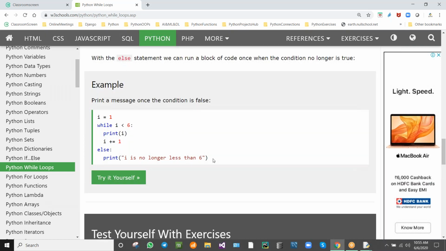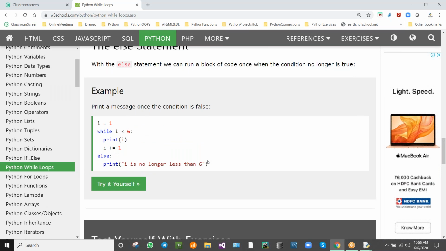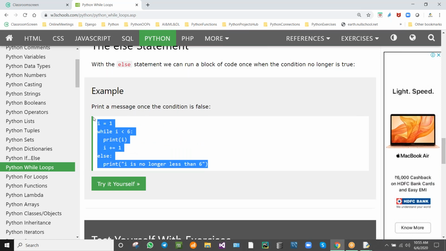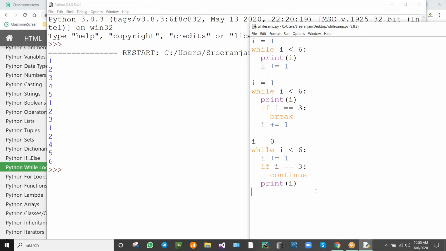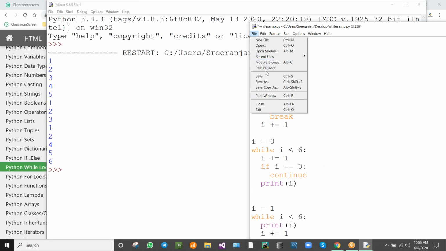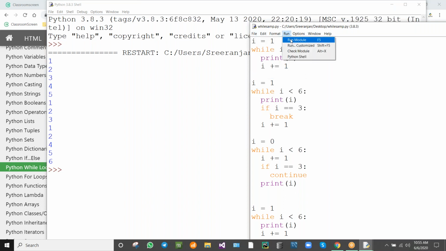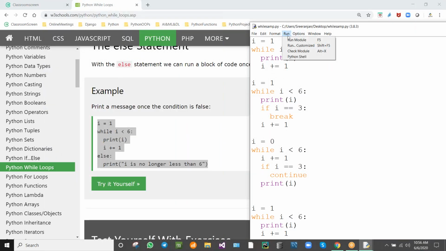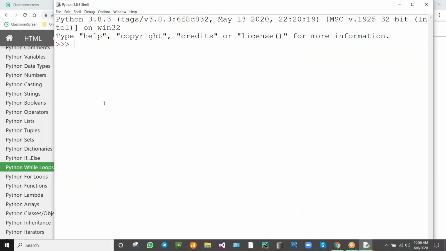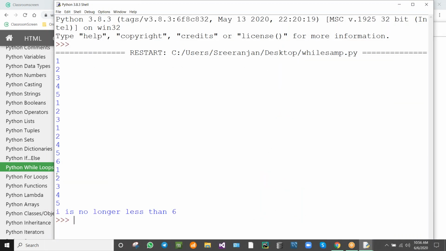And we can use else also in the program. In a while loop we can use the else also. See here. In the last program output, we can see the else. Okay, 1 to 5 it is printing, and the else part is also printing.